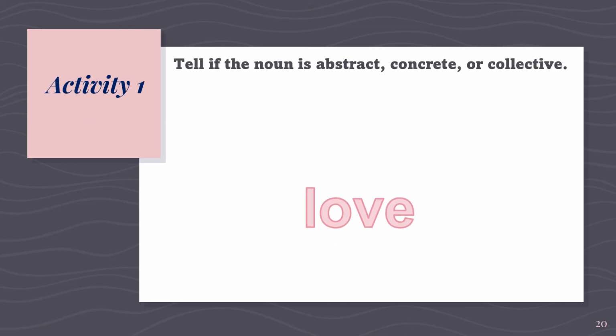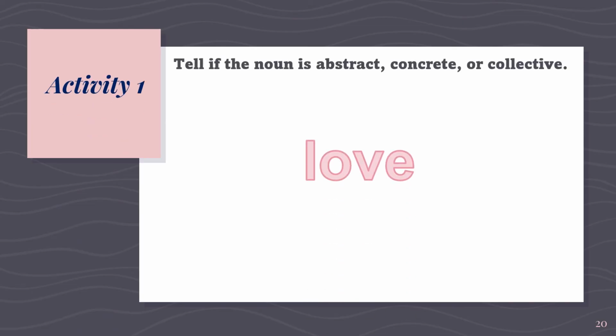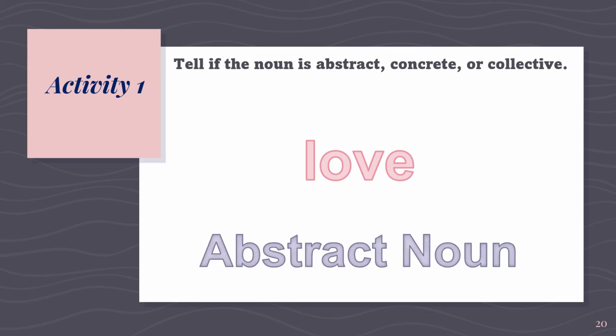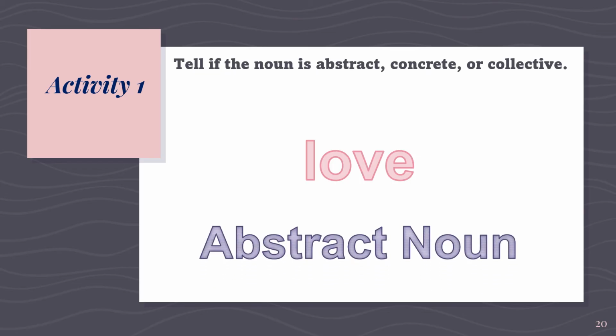Next item for activity 1 is love. Is love an abstract, a concrete, or a collective noun? Of course, the answer is abstract noun. Love is a noun that cannot be perceived by any of our senses. It cannot be touched, it cannot be seen, it cannot be smelled, it cannot be tasted, and it cannot be heard.